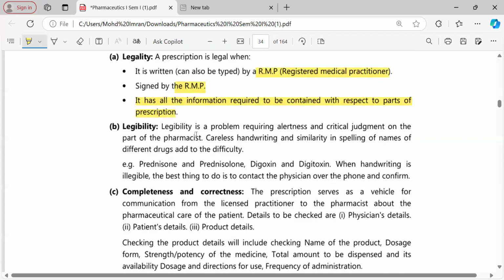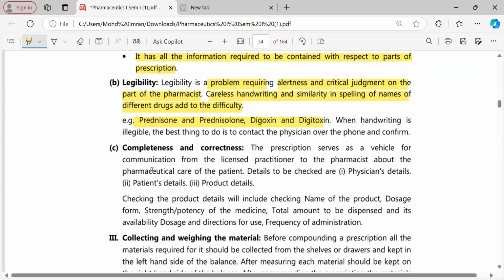Check the legibility: is it written properly and clearly visible? Is there any problem? Is any alertness required? Is any critical judgment needed about the prescription? Does any careless handwriting raise doubt, or are you confused by any spellings? Check that, because there are a lot of drugs with similar sounding names, like prednisone, prednisolone, digoxin, digitoxin. Such names can cause ambiguity and confusion, so you should be careful in such cases.